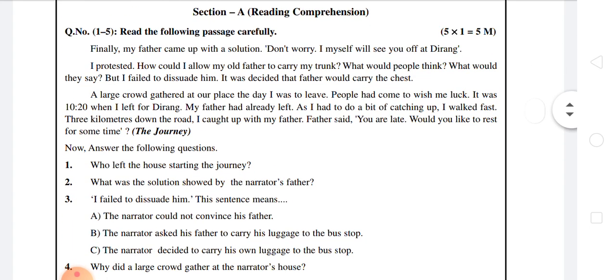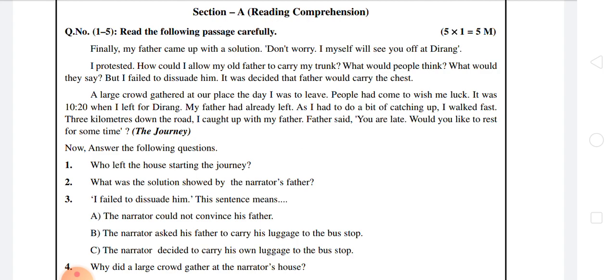See dear students, here is section A, reading comprehension. The first questions, 1 to 5: read the following passage carefully. Basically here we get one passage from an A reading of any lesson in our English textbook.